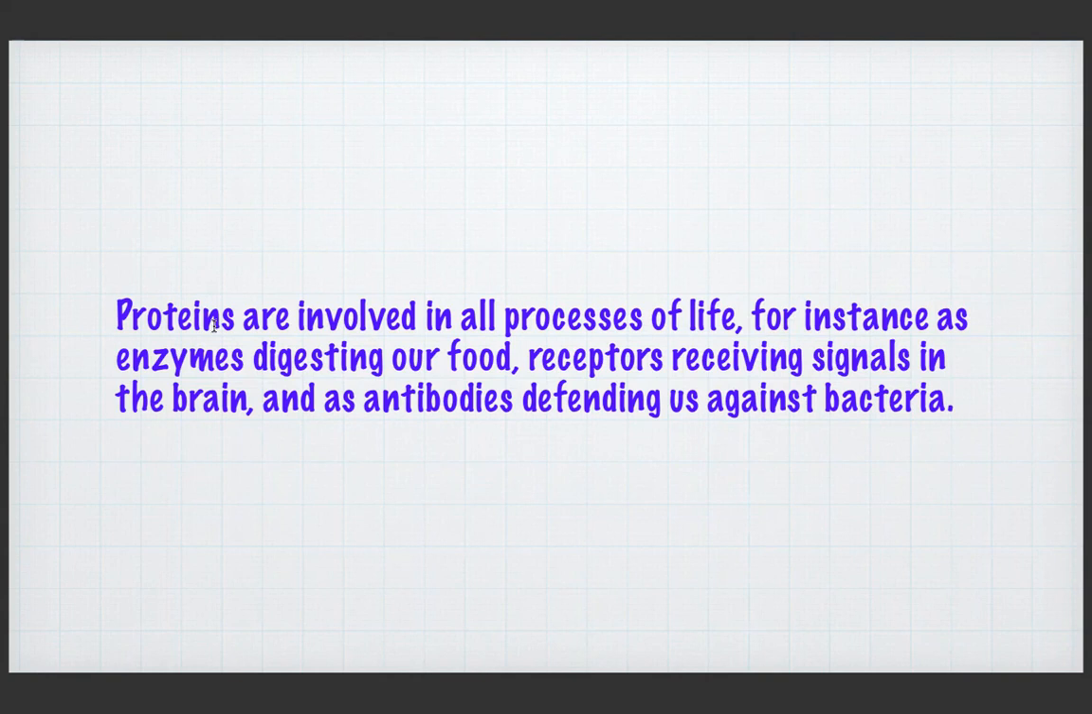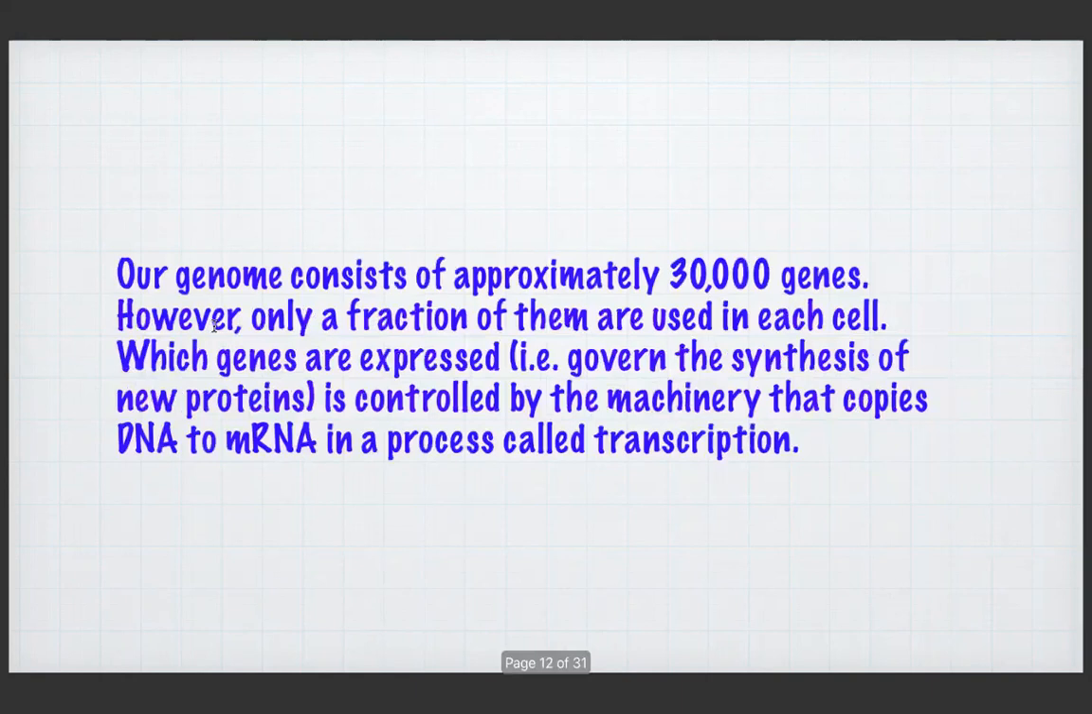So proteins are involved in all processes of life. For instance, as enzymes digesting our food, receptors receiving signals in the brain, and as antibodies defending us against bacteria or pathogens. If we are able to block the proteins, and if you want to have strong antibodies, you can activate a certain amount of mRNA. If a person is supposed to have some sort of mutations, those mutations can also be blocked by blocking mRNA.